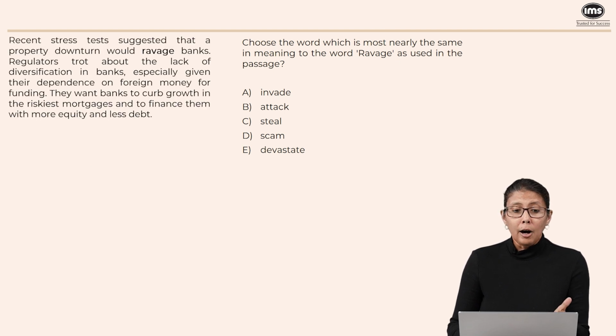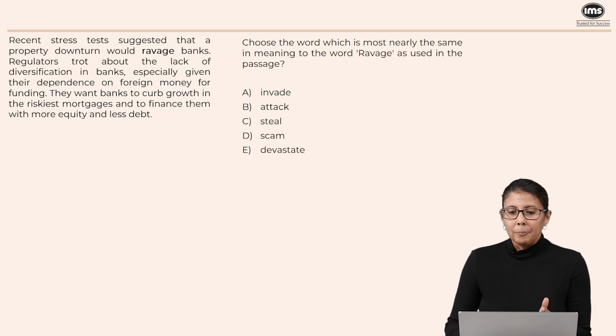Now let's take a look at how ravage has been used. Recent stress tests suggest that a property downturn would ravage banks. So what I'm thinking is that since the banks are heavily reliant on the housing market, if this market does not do well, then the banks will be severely affected. In other words, they might be destroyed or devastated. So we're looking for words similar to this.